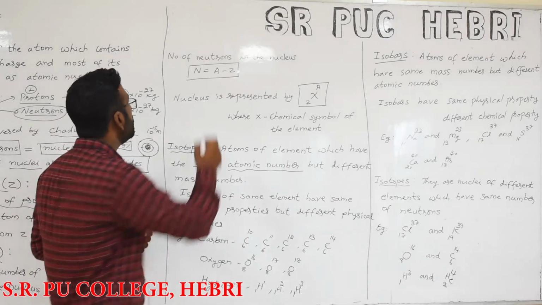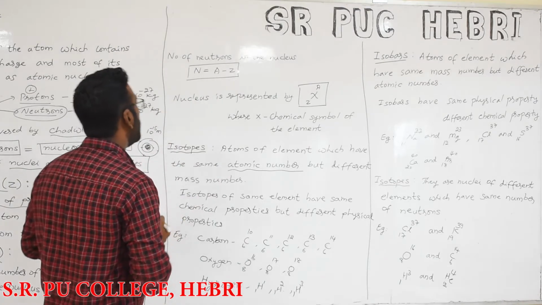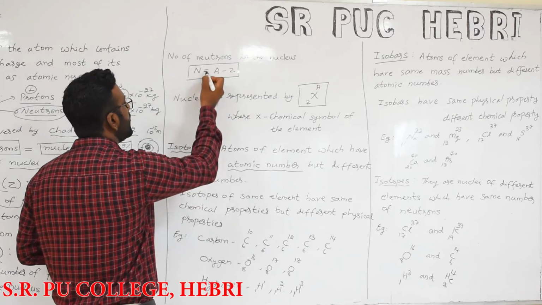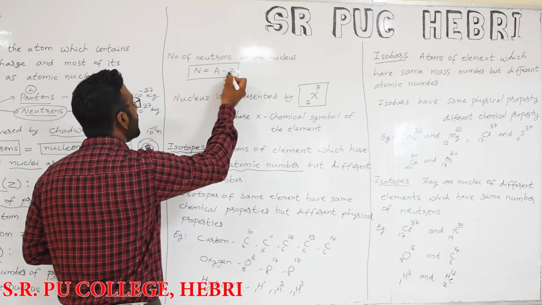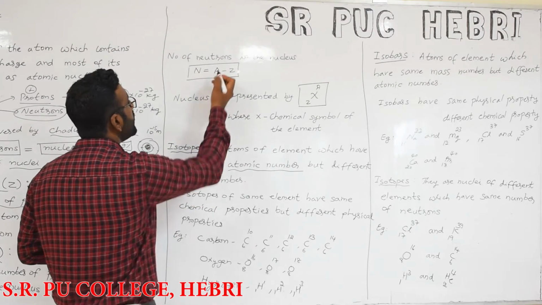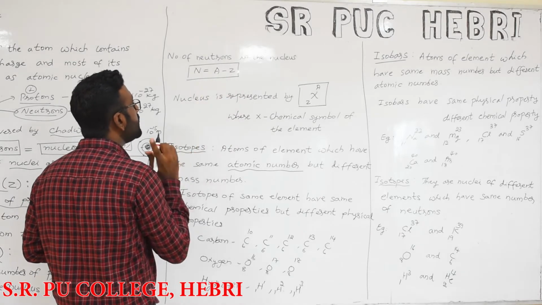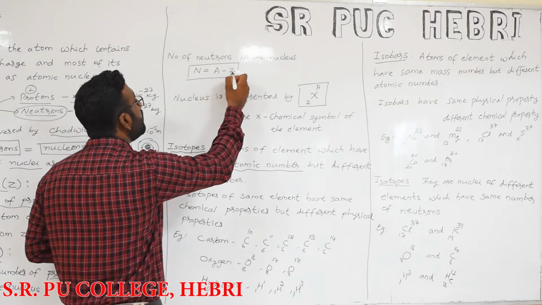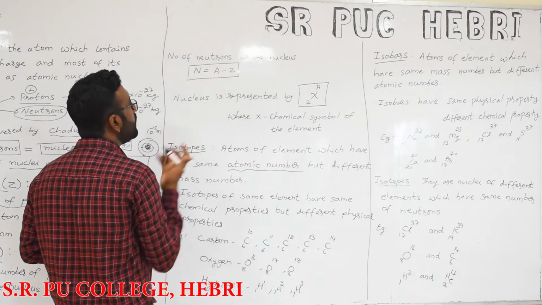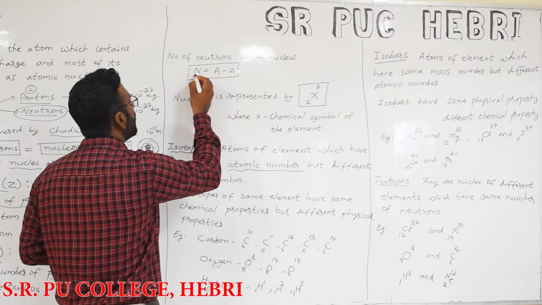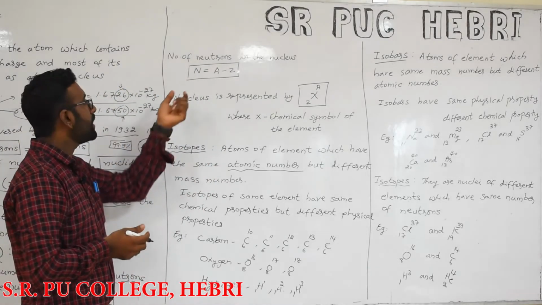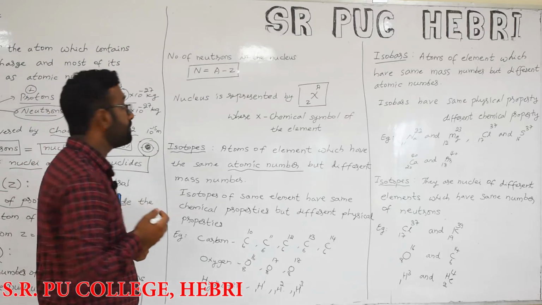We can use a simple formula: number of neutrons equals mass number minus atomic number. The mass number is the total number of protons and neutrons, minus the number of protons, which gives you the number of neutrons. So if you want to find the number of neutrons, you can use this technique.